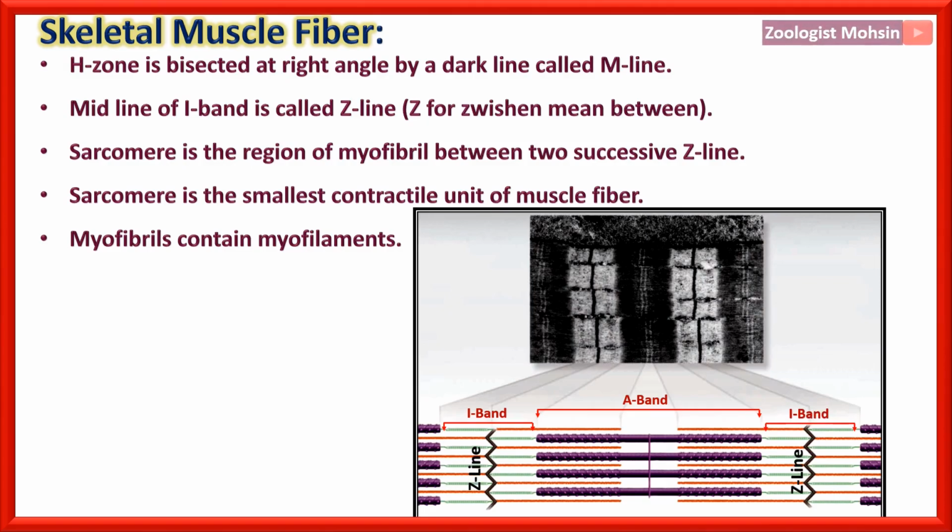Similarly, you can observe in both I bands a zigzag line which is called Z line, as well as an empty portion between the two stripes of A band which is called H zone, and that H zone is bisected by the M line at 90 degrees. So that is the basic scheme of a sarcoplasm or a muscle fiber.